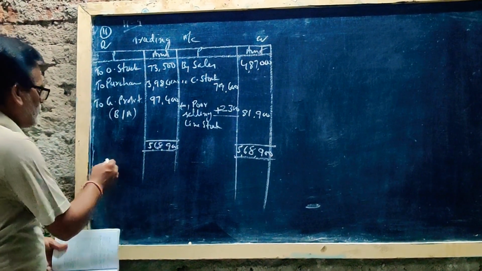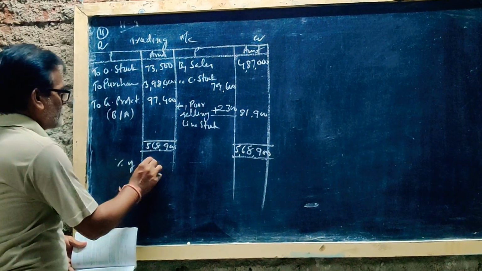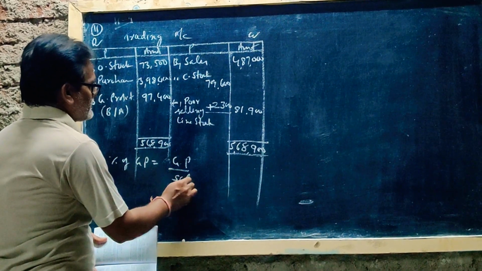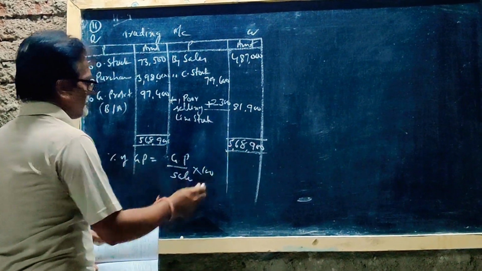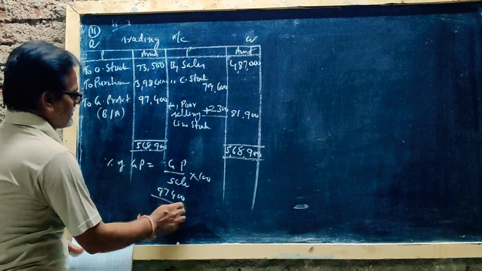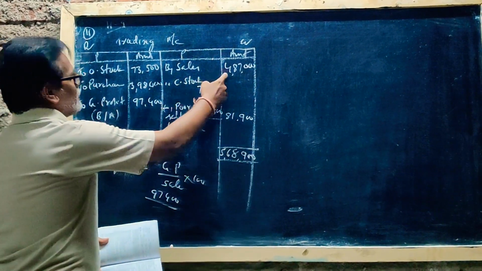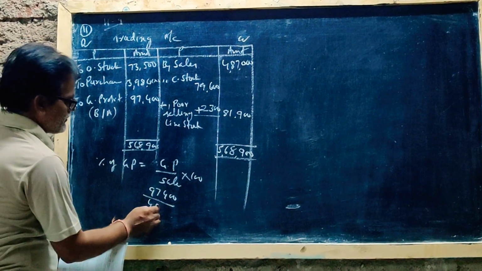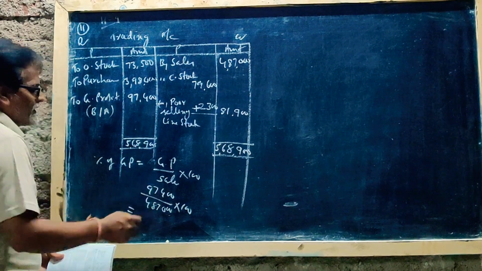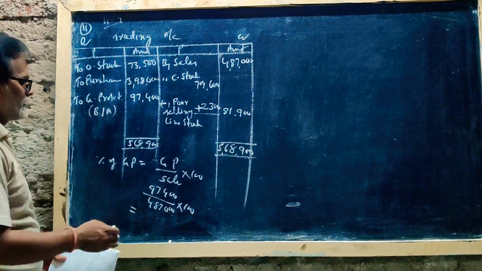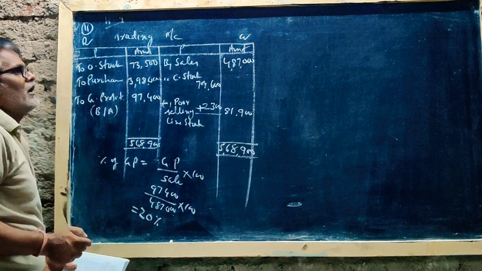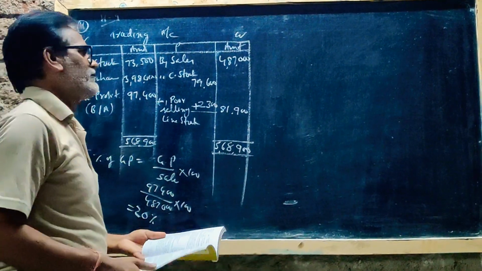Okay. Now, percentage of gross profit equals gross profit by sales into 100. Gross profit 97,400, sales 4,87,000, into 100. How much is the percentage? 20%. So this percentage you can apply in the memorandum trading account.